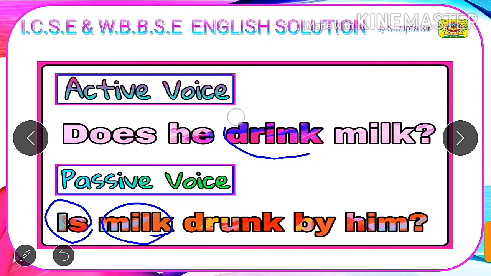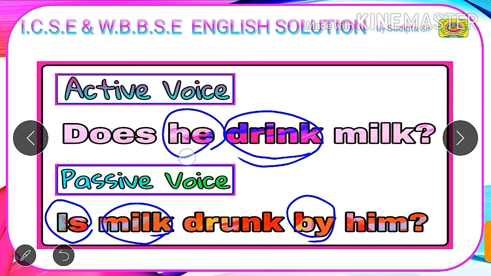In active voice we have drink, which becomes drunk in V3, or the past participle form of drink is drunk. Next we will write the preposition which we always use, that is by. Next we will write the object him, which is the objective form of the subject in active voice. Now we will see the final answer. Our final answer is milk drunk by him.